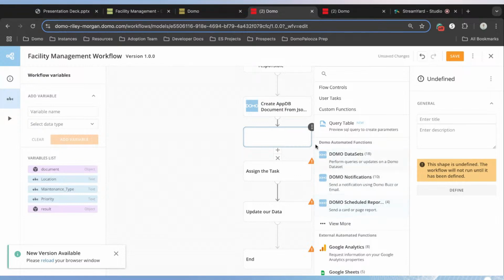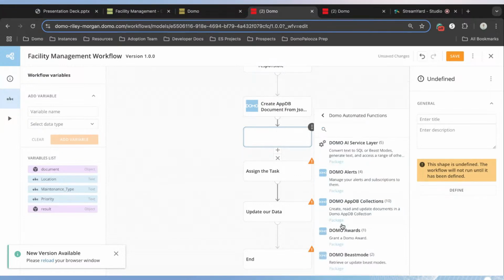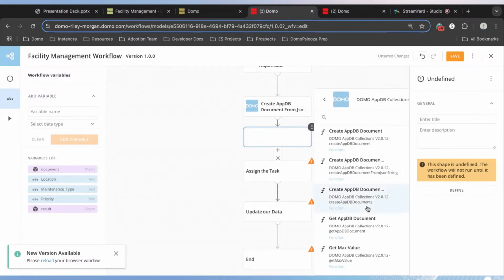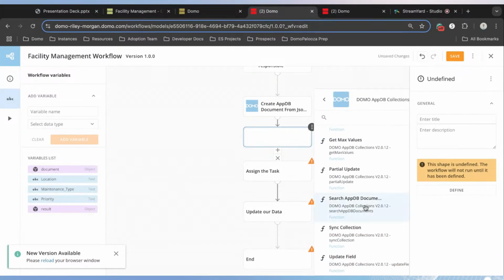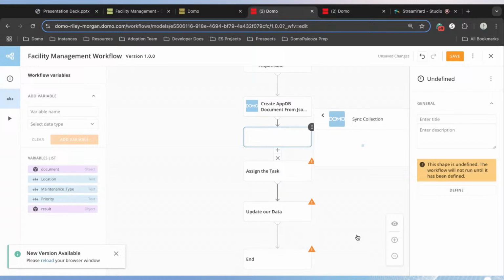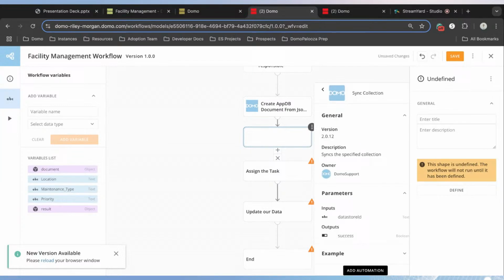And similar to where we found our AppDB documents functions, we're going to view more and click on AppDB collection functions. And towards the very bottom of this, you'll notice a function called sync collection. And what this does is it force syncs the data that is in our AppDB collection to a Domo data set that you can see in the data center.